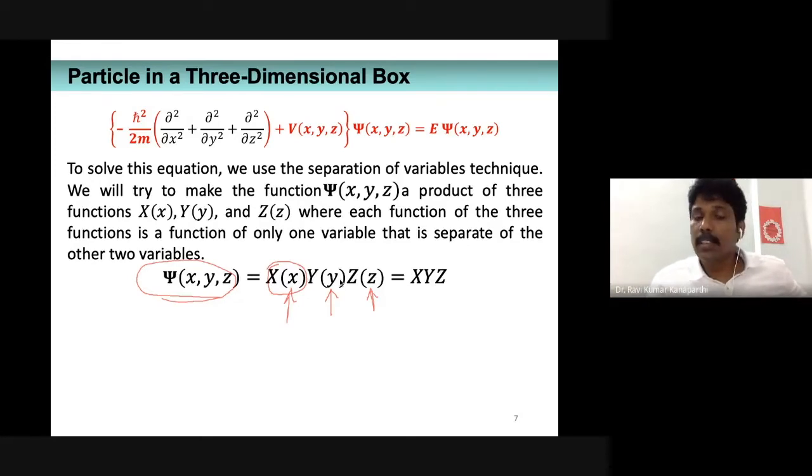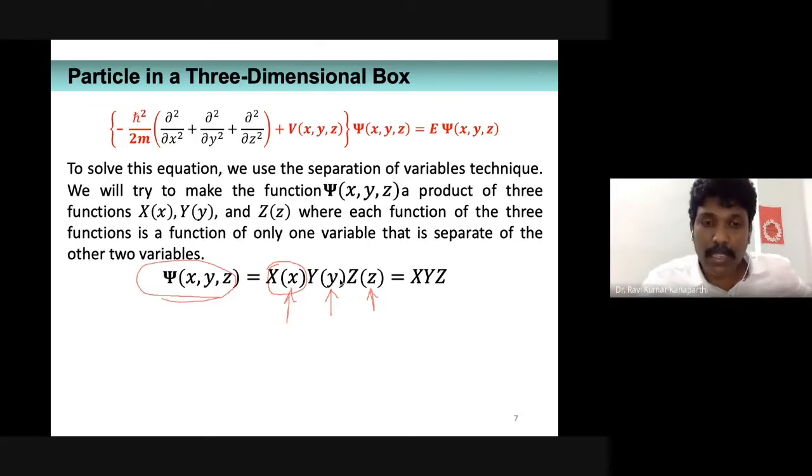But in this case, it is not going to work out in that fashion; it is slightly different. The difference is that the total wave function is the product of three wave functions, wherein one function exclusively depends upon the x variable, another exclusively upon the y variable, and another exclusively upon the z variable.